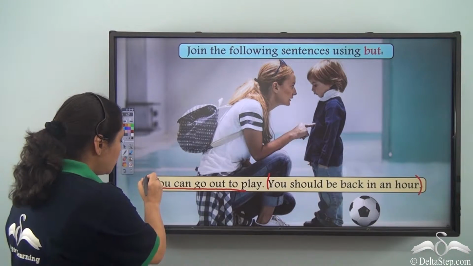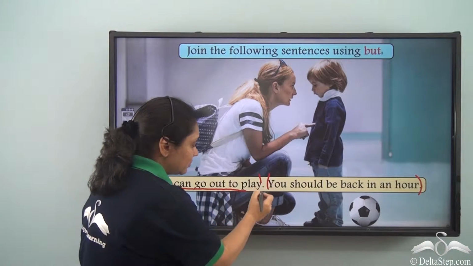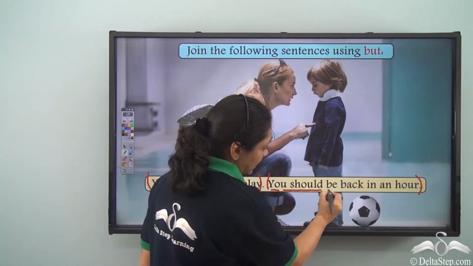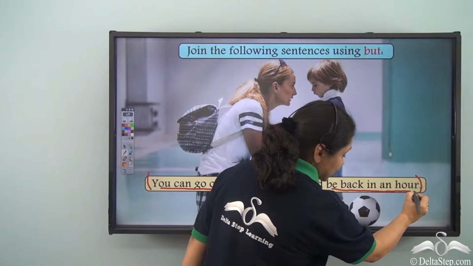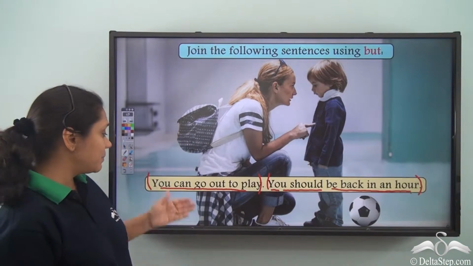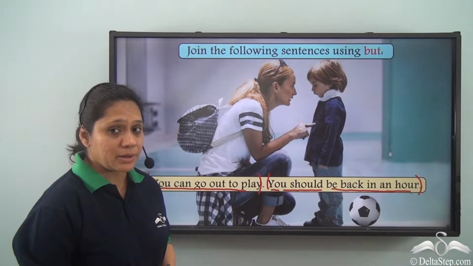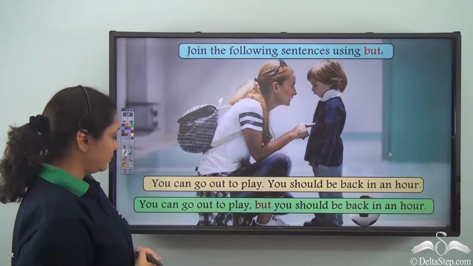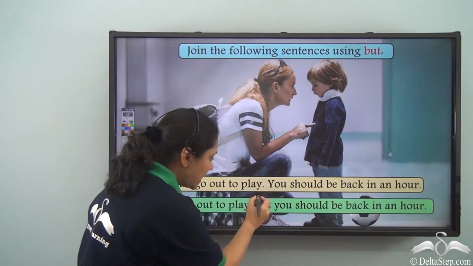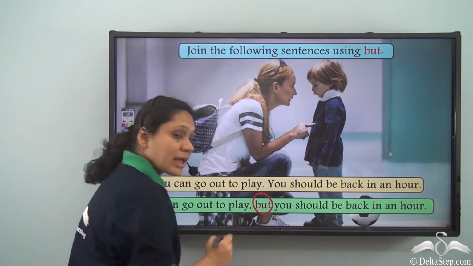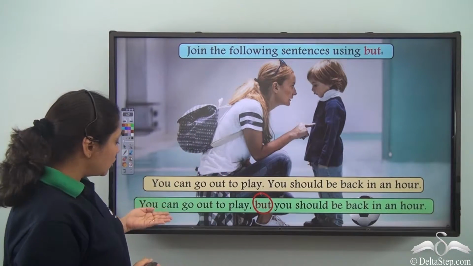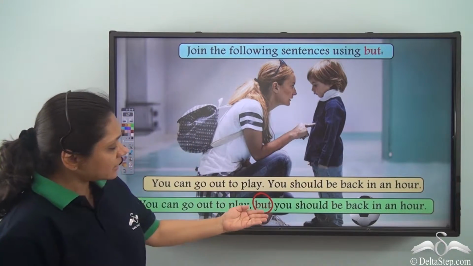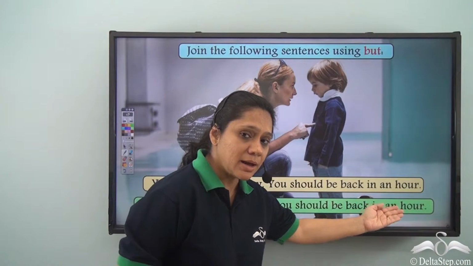Here, you can go out to play is an independent clause. You should be back in an hour is another independent clause. There is nothing common here. So how will we join both these clauses? We will join them with but, and our sentence will be: you can go out to play, comma, but you should be back in an hour.